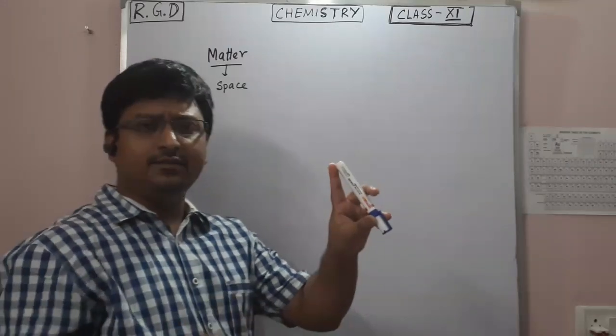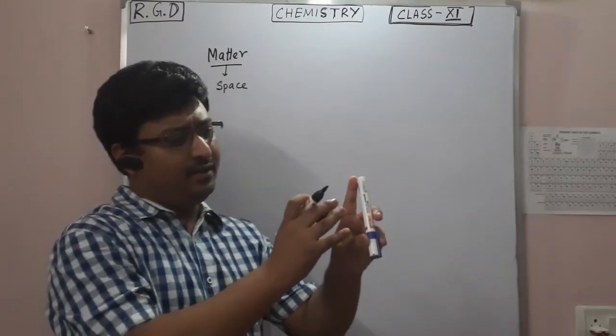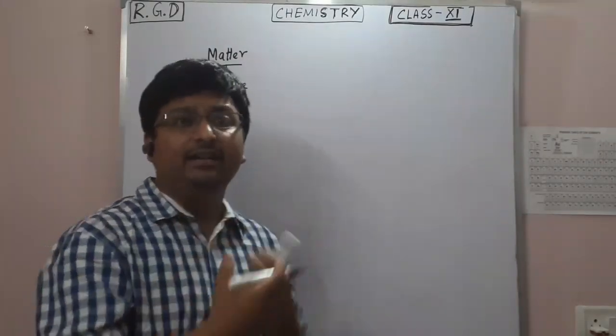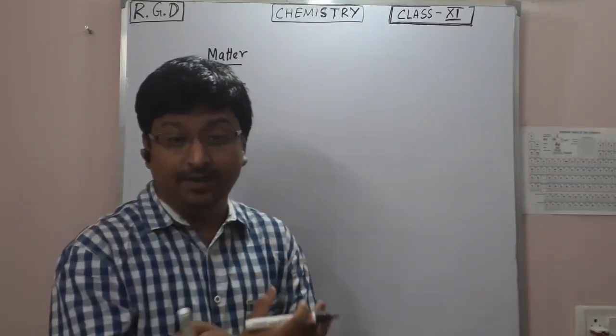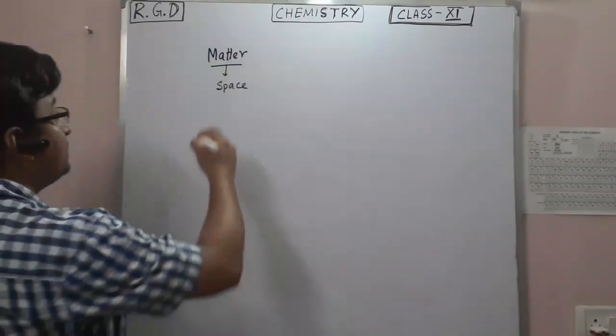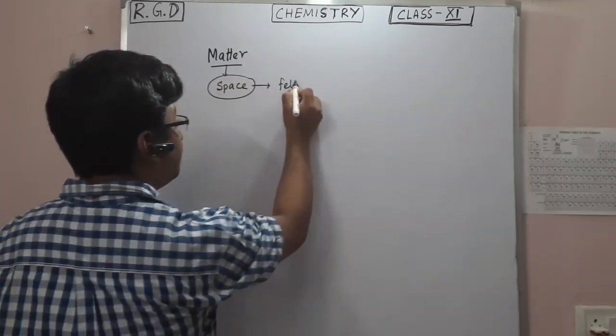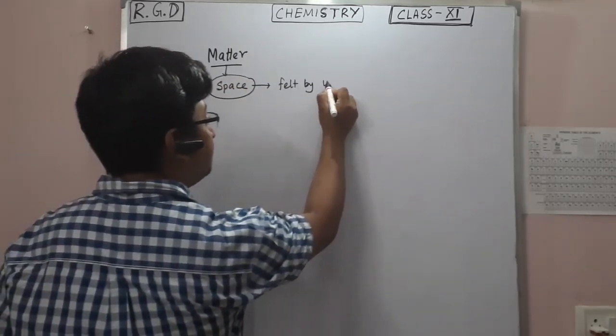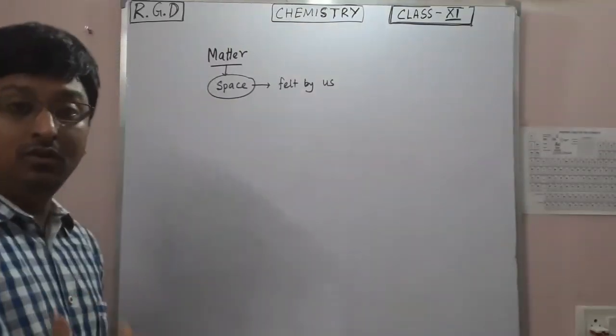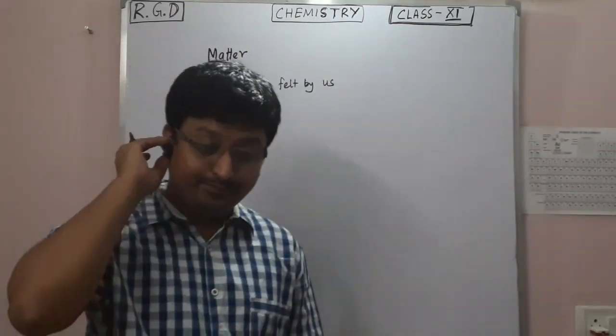It occupies a space, but this matter is composed of different elements inside of it, and it can occupy the space and can be felt by us. Means we can feel the particular matter.